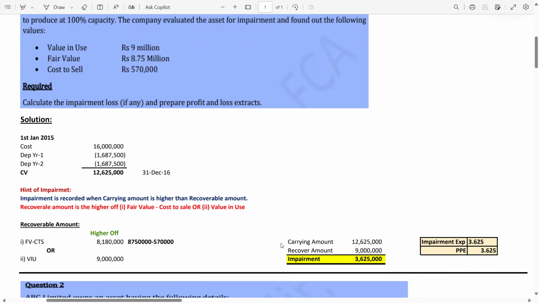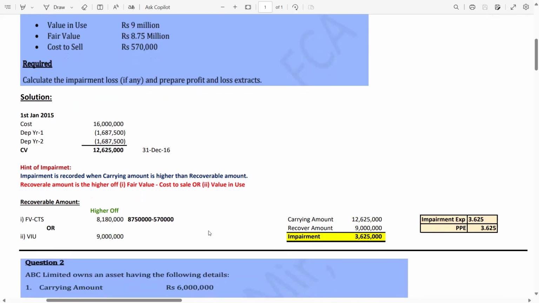Because it's higher. Carrying amount is 12.625 million, which we have calculated at 31st December 2016. Recoverable amount is 9 million. So the difference is impairment, which is 3.625 million. So the entry is impairment expense P&L debit, PPE or asset credit by 3.625 million. So this is the basic question for the impairment.